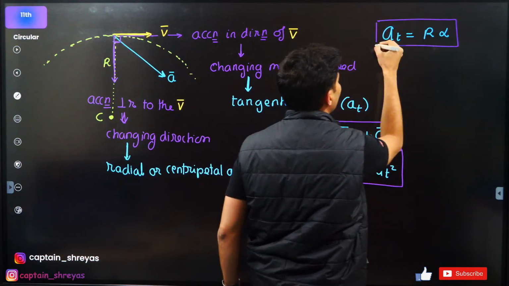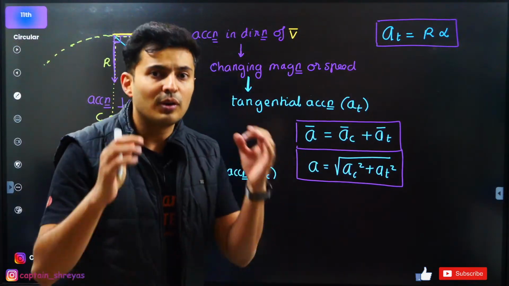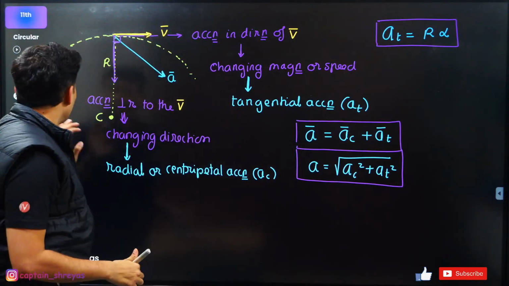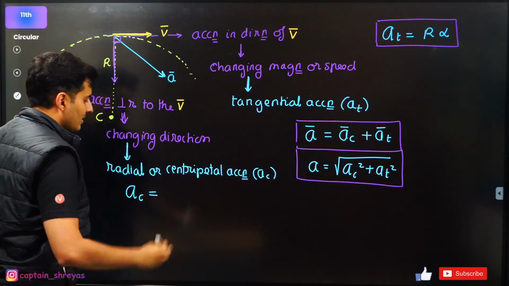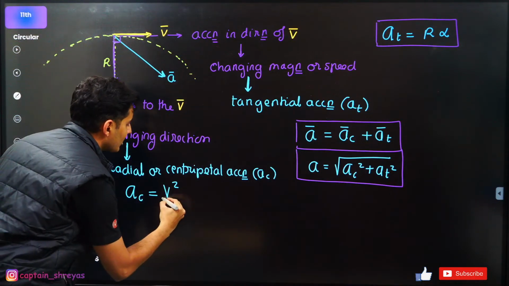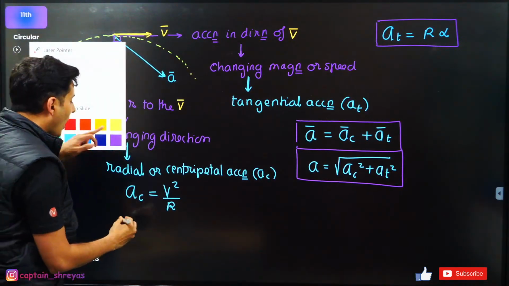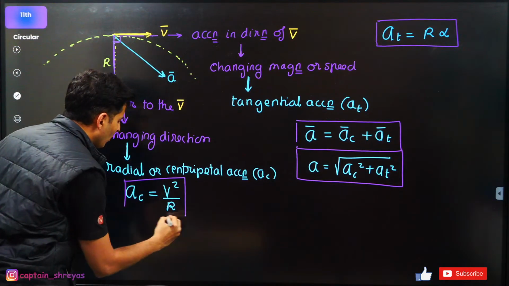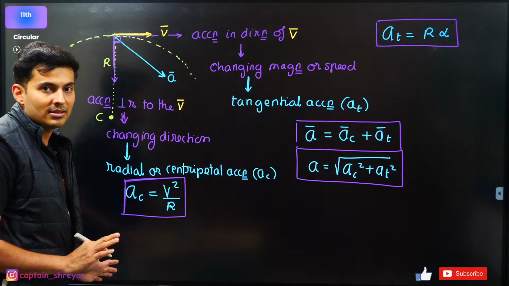Also, using derivatives and differentiation, you can prove very easily that the centripetal acceleration is also v square by r. That is also possible to prove. So you have to remember this, but you don't have to remember the proof. That's not so important. Remember the application side of it.